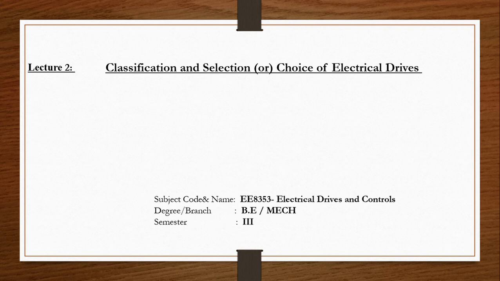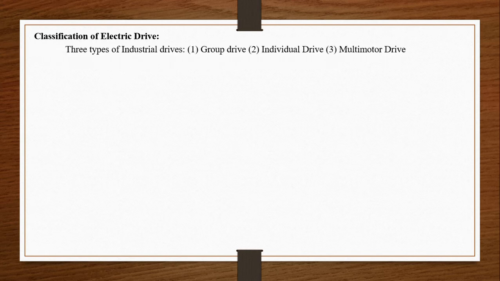In the previous video lecture, we discussed the introduction of the subject electrical drives and controls. Also, we learned the basic block diagram of an electric drive and the comparison between AC drive and DC drive. Those details were discussed. Let us know about classification of electrical drive. Now the classification made for industrial drives. First one is group drive, next one individual drive, third one multi-motor drive.